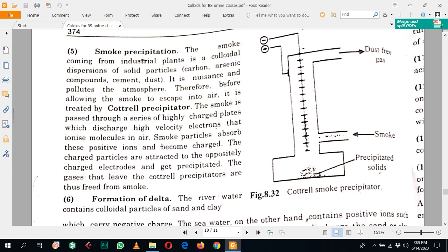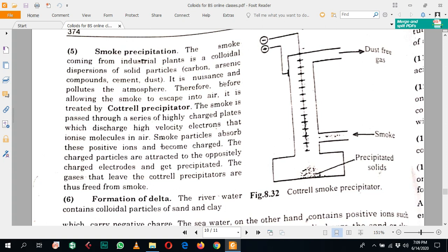Actually, in this Cottrell precipitator, the smoke or dirty air is passed through different plates, which are the charged plates, and these charged plates release high energy electrons.